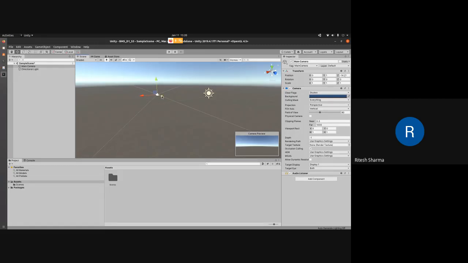If I change it in the X direction, that can also be changed. If I change it in the Y direction, that can also be changed. So this is for changing its position in 3 dimensions.